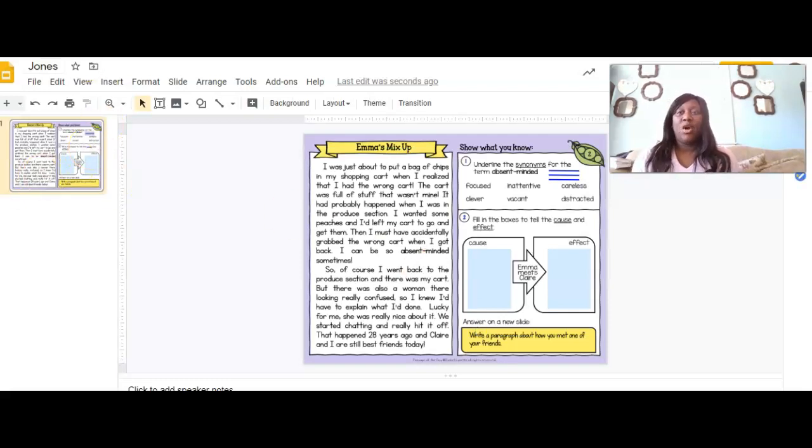So now I have my own personal copy. Over here I see Jones, and I'm going to be able to start my activity and fill in the information.